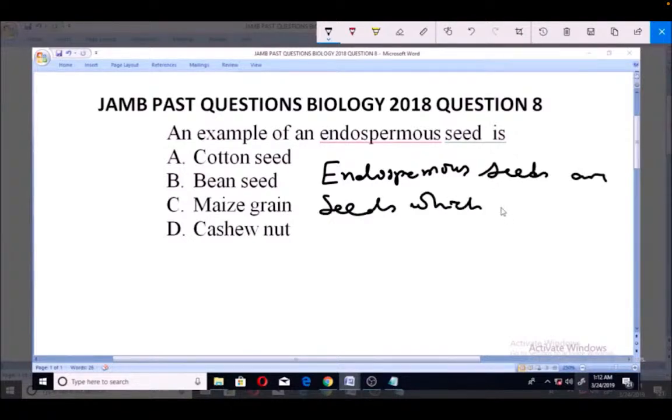Seeds that possess endosperm are known as endospermal seeds, and they could be monocotyledons. So now, what are the endospermal seeds that we have? From the options that we have, the maize grain is an endospermal seed. There are some that are known as non-endospermal seeds as well.